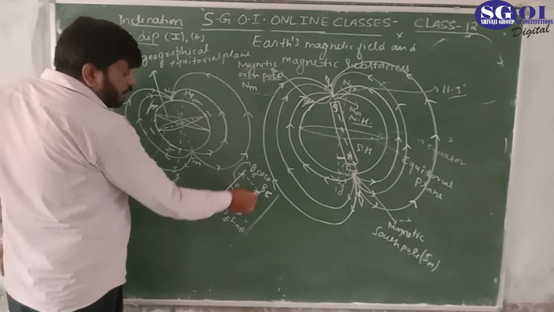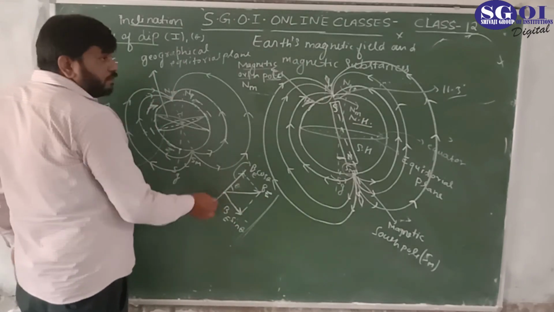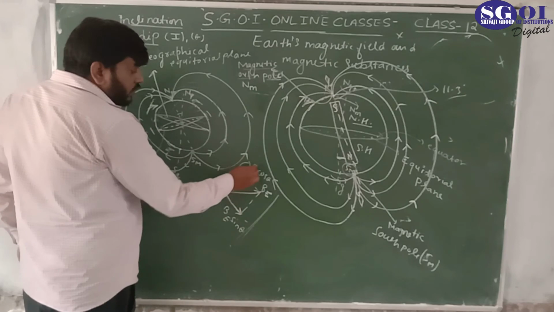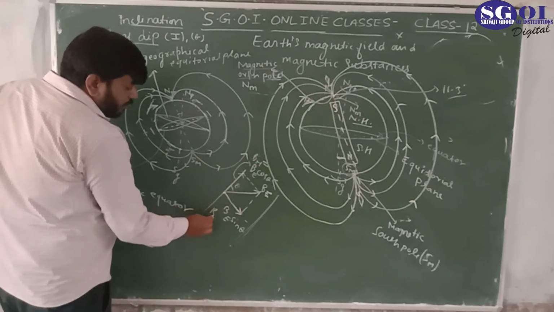In this triangle you can apply trigonometry. This is B sin theta, which is vertical to the ground, and this is parallel to the horizontal. So this is called the horizontal component BH of the magnetic field. This is called the vertical component BV.